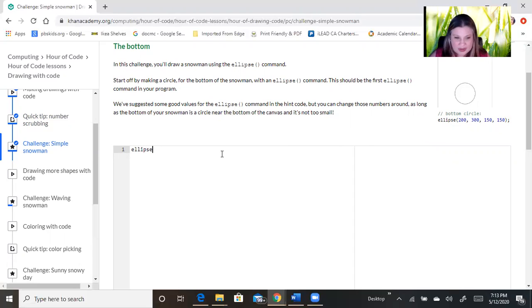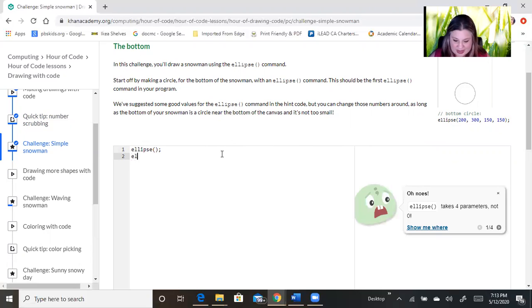Okay, well, I like to be efficient. So I'm just going to do ellipse, open, close, semicolon. That's the bottom. Ellipse, open, close, semicolon. That's going to be the middle. And ellipse, open, close, semicolon will be the top, the head. So let's start with the bottom.